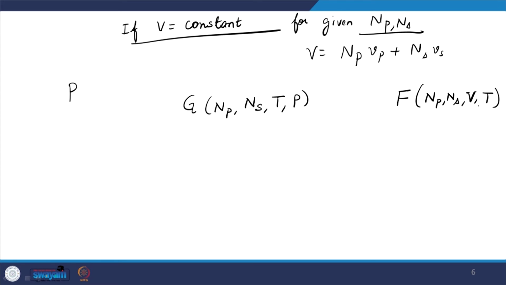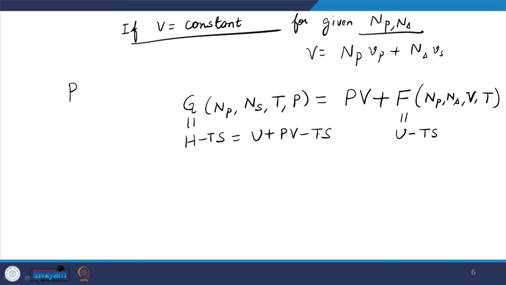So, it is fine to work with the Helmholtz free energy, and the reason why we are doing that is that it makes things simpler, and we already know that my G is equal to PV plus F. Why is that? Because F is equal to U minus Ts and G is equal to H minus Ts, that is U plus PV minus Ts, right.